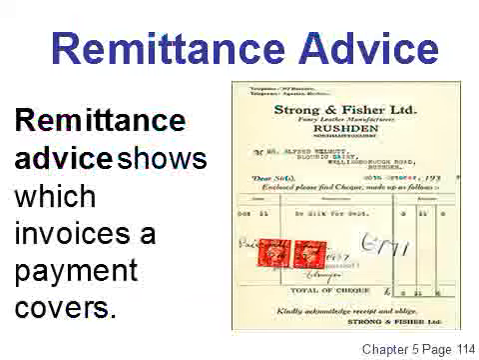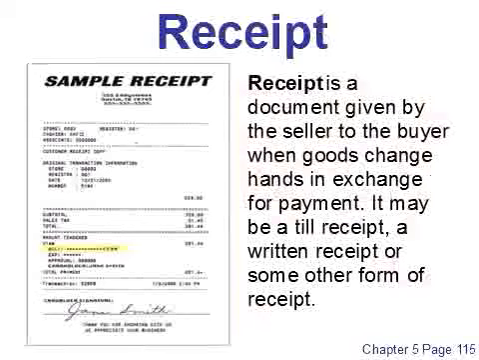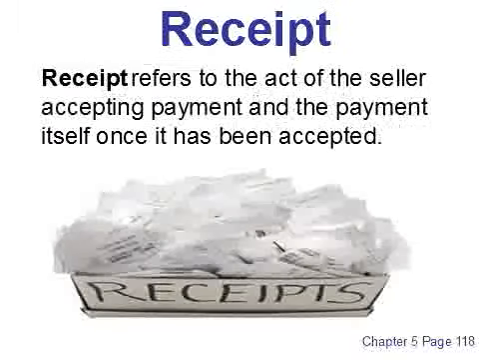Remittance Advice. Remittance advice shows which invoices a payment covers. Receipt. Receipt is a document given by the seller to the buyer when goods change hands in exchange for payment. It may be a till receipt, a written receipt, or some other form of receipt. Receipt also refers to the act of the seller accepting payment and the payment itself once it has been accepted.